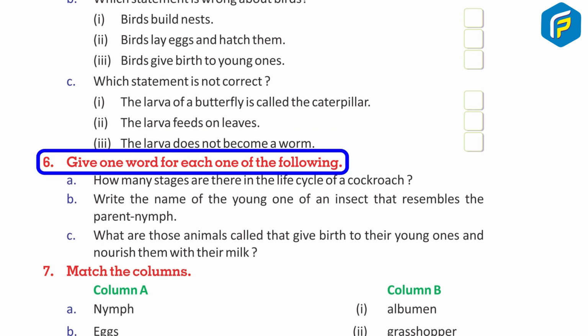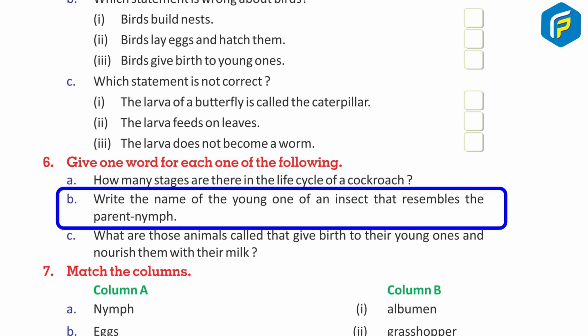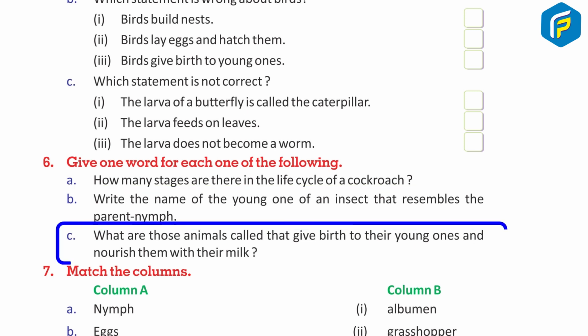6. Give one word for each one of the following. A. How many stages are there in the life cycle of a cockroach? B. Write the name of the young one of an insect that resembles the parent, nymph. C. What are those animals called that give birth to their young ones and nourish them with their milk?